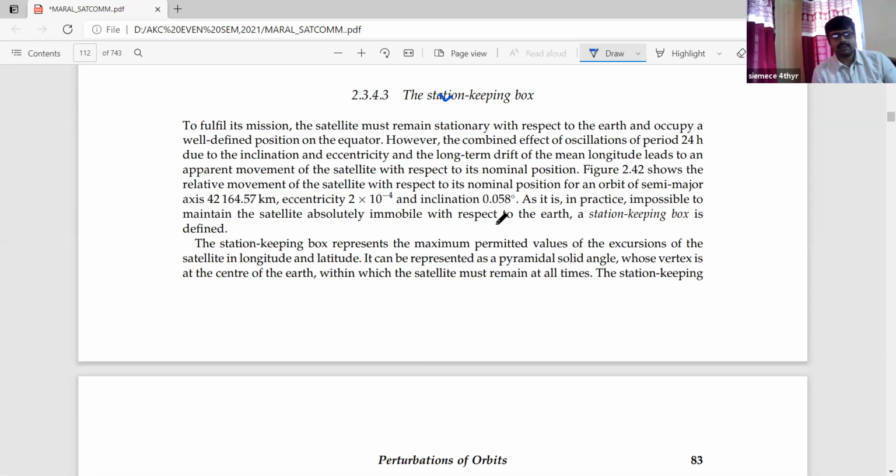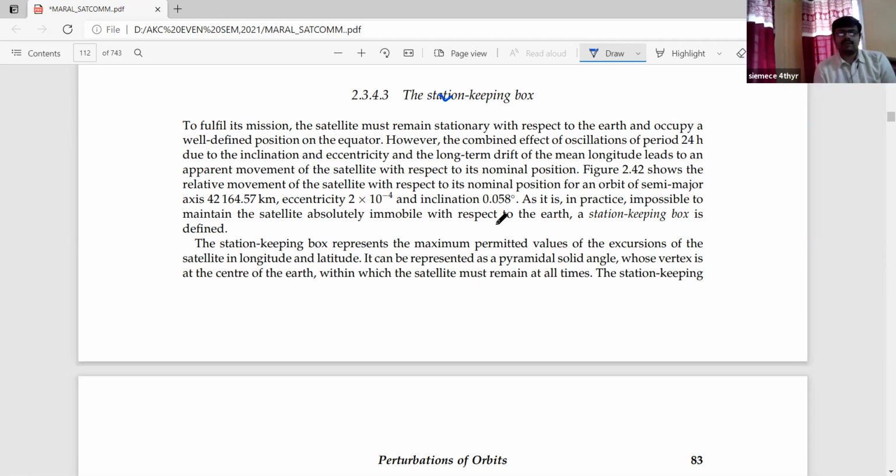So this is the officially last topic of our discussion, the station keeping box. Just one minute. To fulfill its mission, the satellite must remain stationary with respect to the Earth and occupy a well-defined position on the equator. So the satellite position will be fixed and determined. Station keeping means a fixed, stationary type of motion.